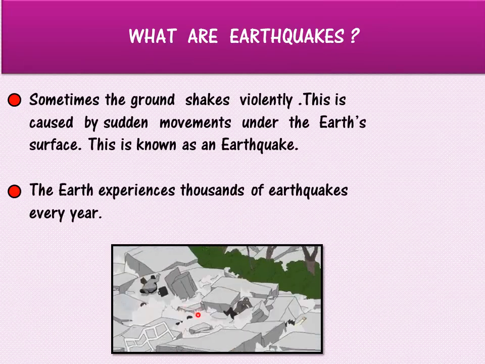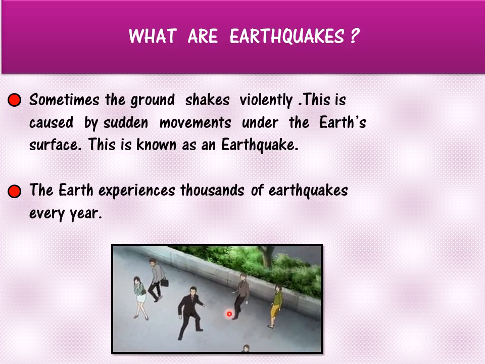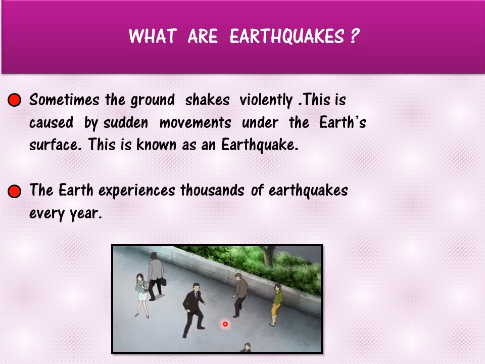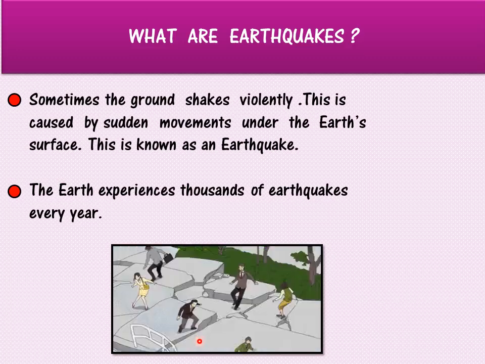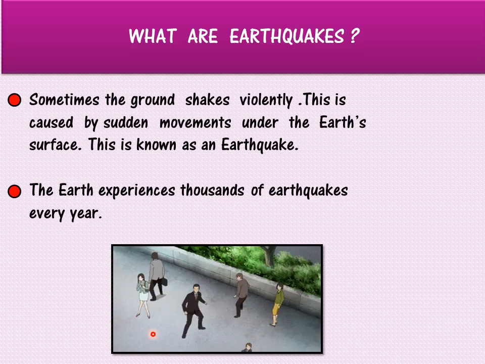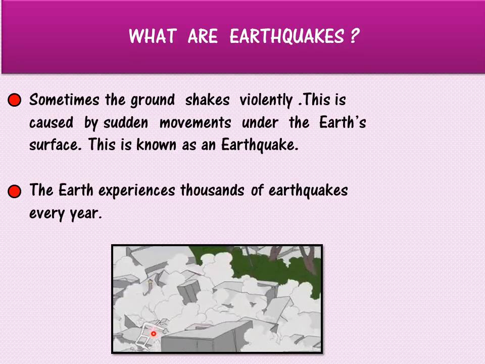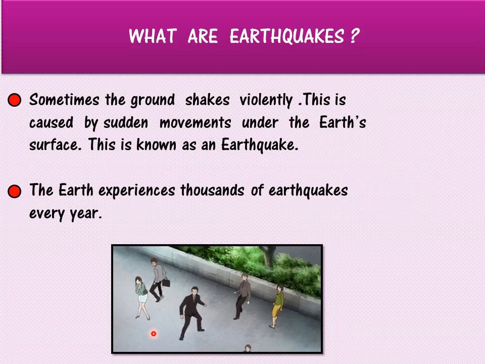See in the picture, children, what did you observe? We observe that the people are in a panic situation. They're shouting, help, help. They don't know what is happening to them. But actually, it's a type of natural disaster which occurs due to sudden change under the surface of the earth, or sometimes due to increase in temperature under the earth's surface.